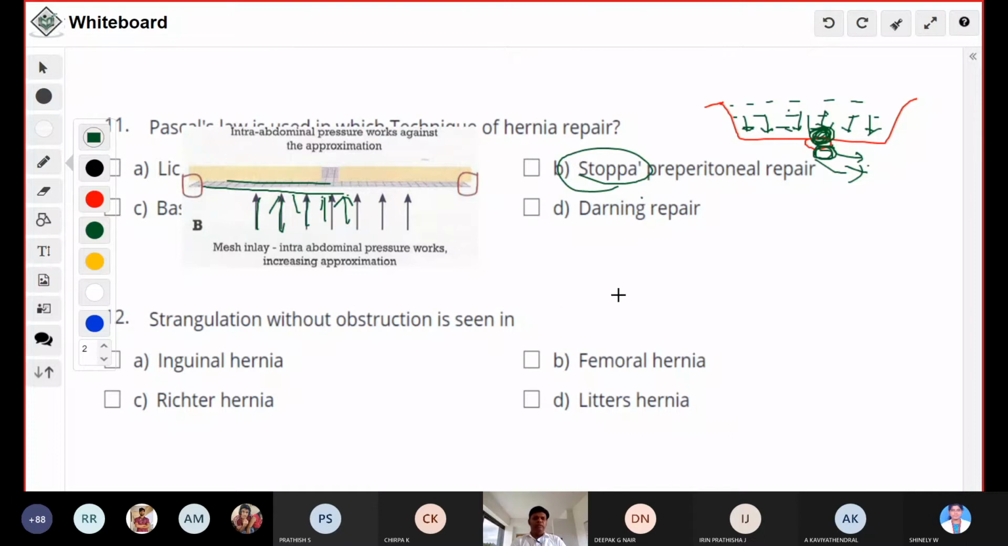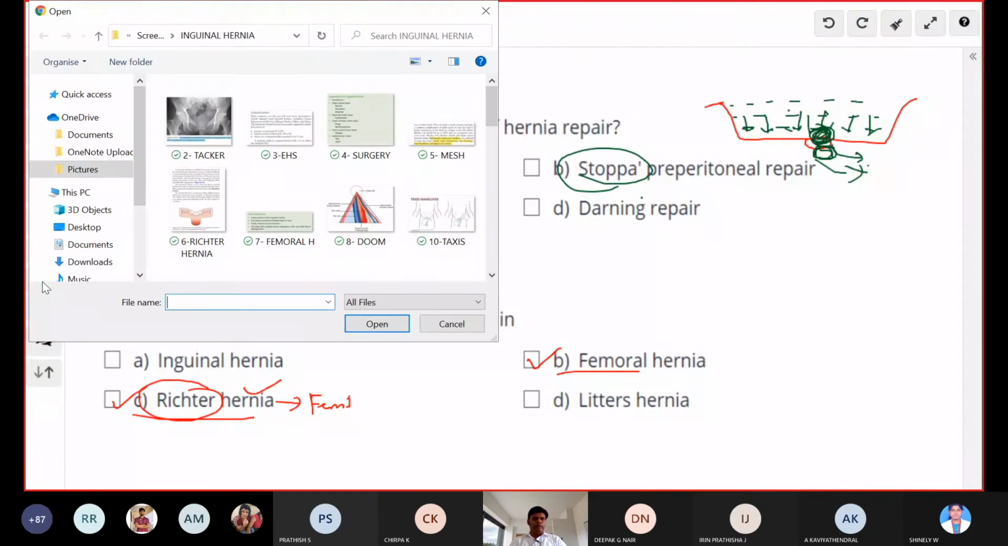Strangulation without obstruction is seen in. What is the answer? Richter's hernia. Yes, two options are correct: Richter's hernia and femoral hernia. Both options are correct, but if you want to take the most suitable option, take Richter's hernia, because I already told you Richter's hernia will present as a femoral hernia. The most suitable option is Richter's hernia. Okay, we'll go to the next question.